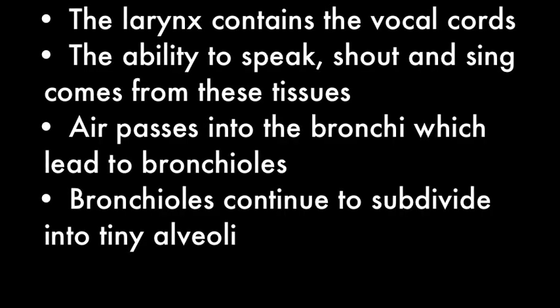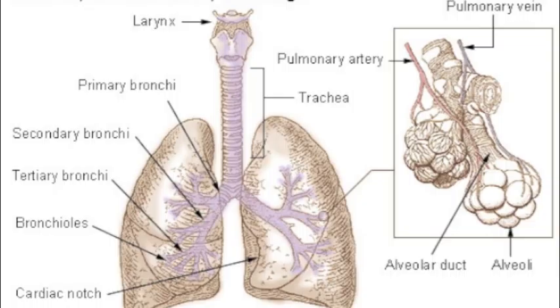At the top of the trachea is the larynx. The larynx contains two highly elastic folds of tissue known as the vocal cords. Your ability to speak, shout, and sing comes from these tissues. From the larynx, air passes through the trachea into two large passageways in the chest cavity called bronchi. Each bronchus leads into one of the lungs. Within each lung, the large bronchus subdivides into smaller bronchi, which lead to even smaller passageways called bronchioles. The bronchioles continue to subdivide until they reach a series of dead ends, millions of tiny air sacs called alveoli.